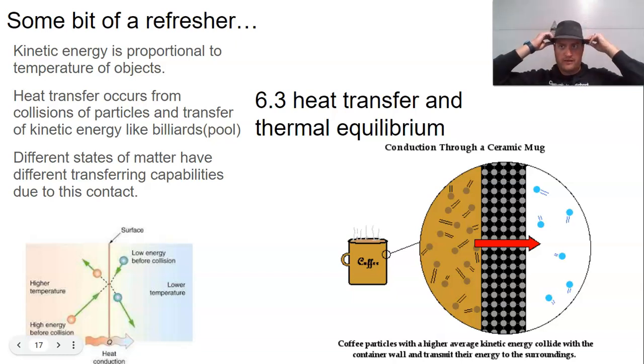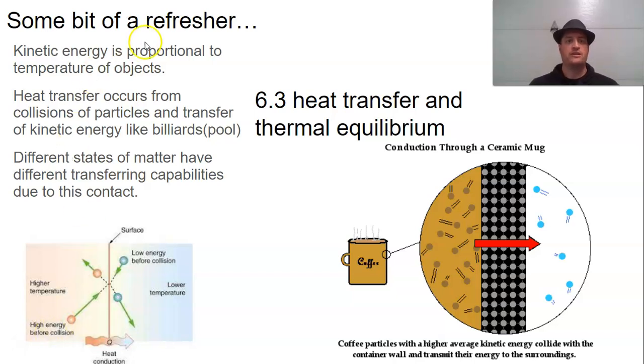All right. This one's a long one, so buckle up. So a little bit of a refresher back from our honors chem days. You got kinetic energy is proportional to the temperature of objects. We've been covering that for a few units at this stage. Heat transfer occurs from collision of particles. Think of it like transfer of kinetic energy in billiards, or what we might call pool.